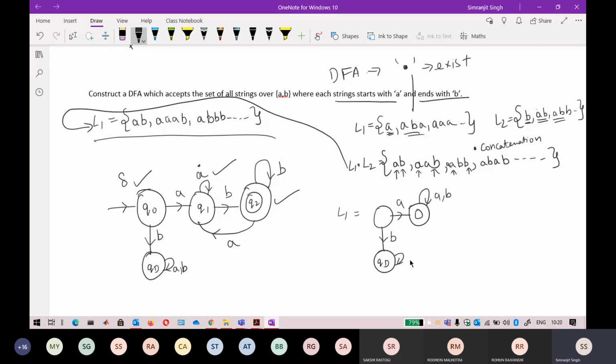Okay. So for this starting with A, this one is the automata for L2, for ending with B. Ending with B, again you have drawn the automata like ending with A, so it is one and the same thing. The automata will be the same. So the smallest string will be this. After that, any number of A can come. It will be diverted to this state. After it, I should end with B. Okay. So this will be your automata.